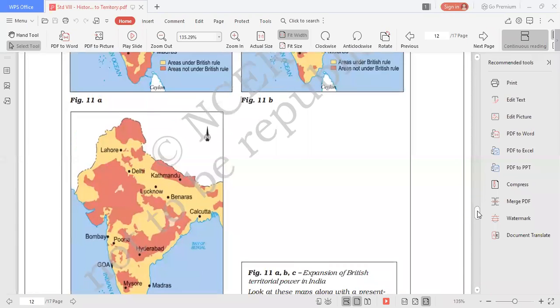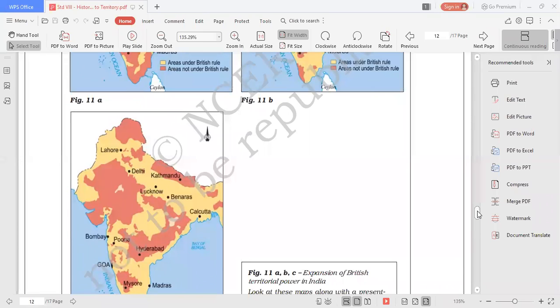So, beta, in your map work, you specifically have to observe these maps, and you may have to locate or mark territories which were annexed by the British East India Company, number one, either by the subsidiary alliance or secondly by the doctrine of lapse. ठीक है, ये map work हमने इस lesson के लिए सिर्फ इतना ही दिया है.